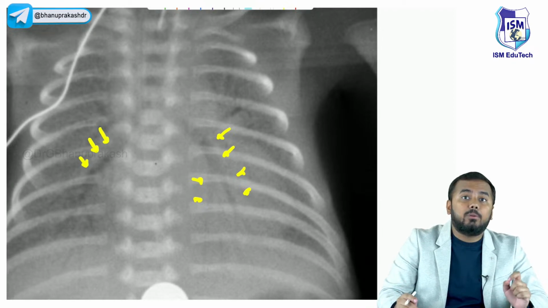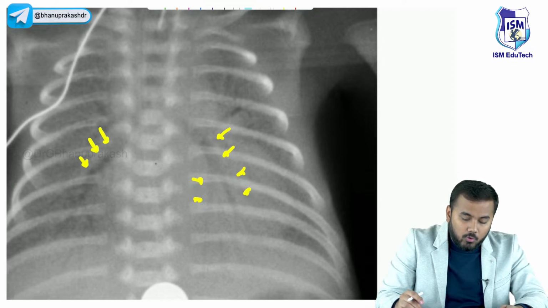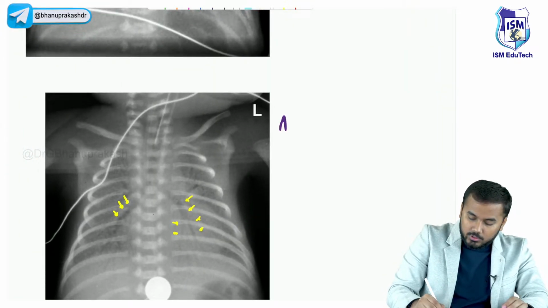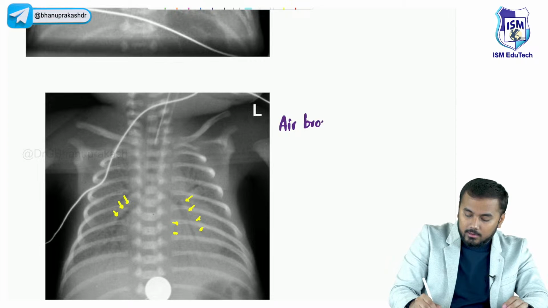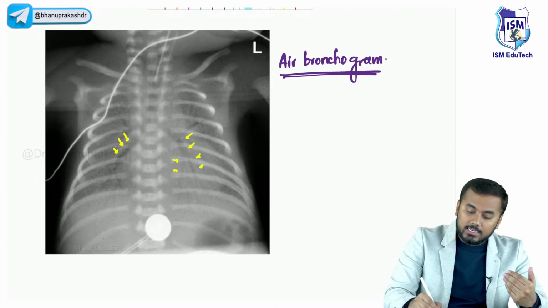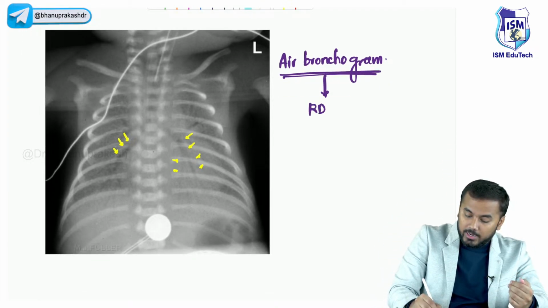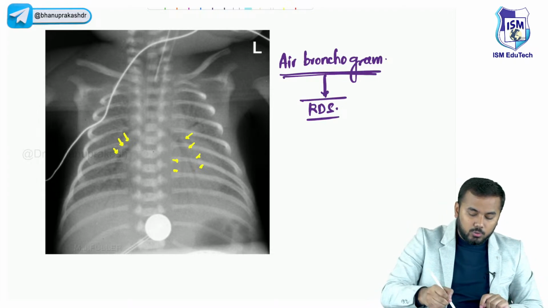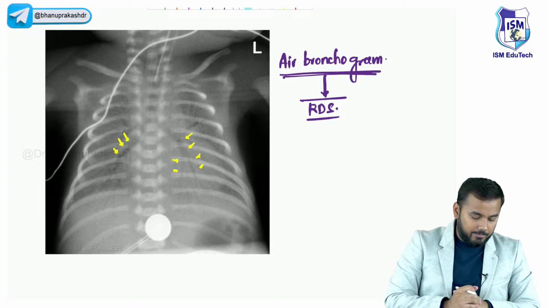This is called air bronchogram. This air bronchogram sign tells that the lung is under severe respiratory distress. So in case of severe respiratory distress, you would see this air bronchogram.